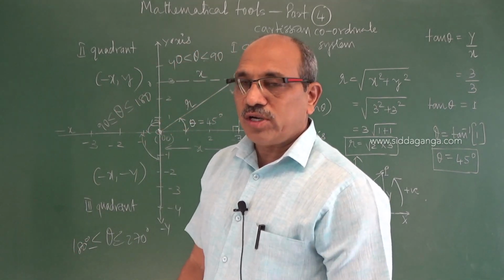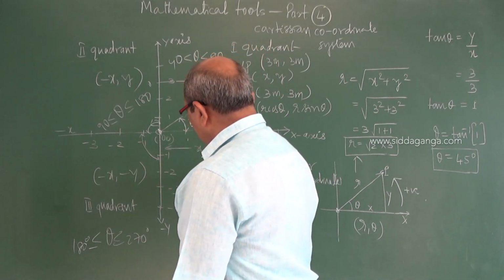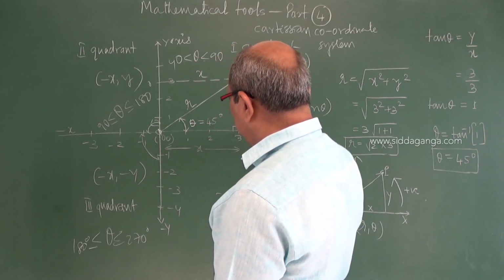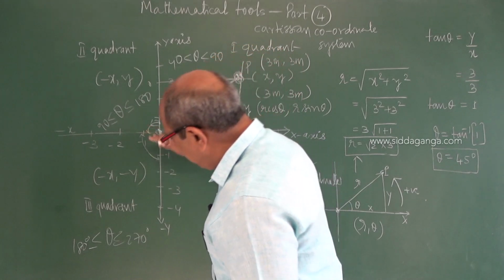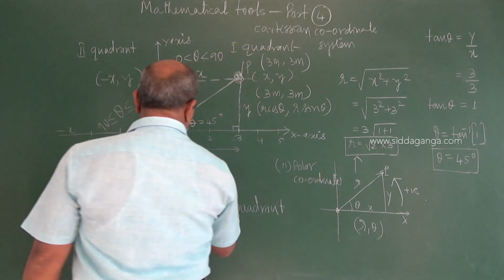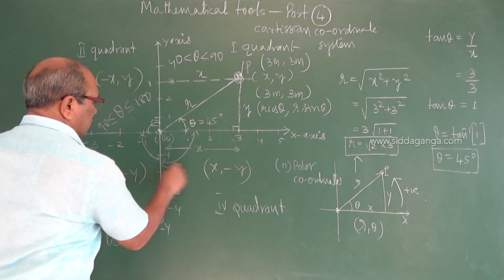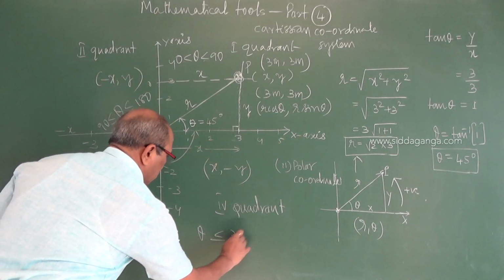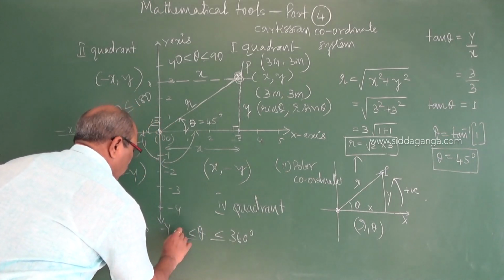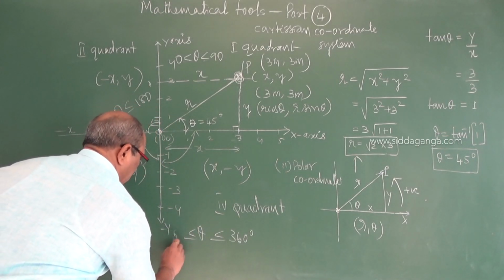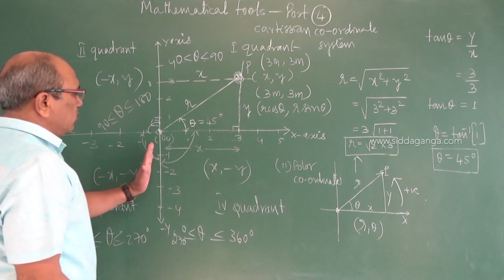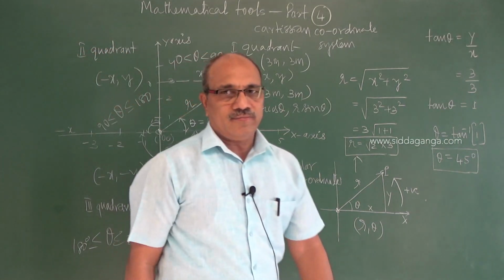And coming to the fourth quadrant, x becomes positive but y remains negative, x comma minus y. Here theta is between 270 and 360 degree.